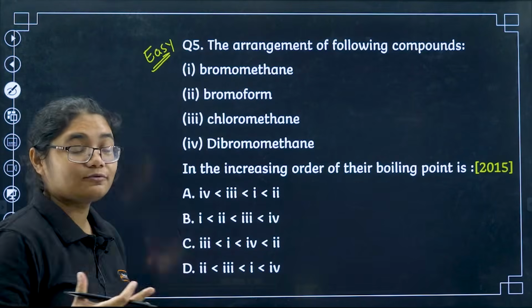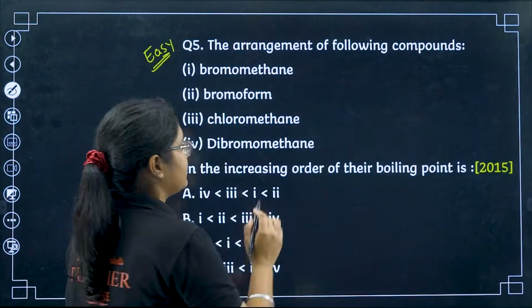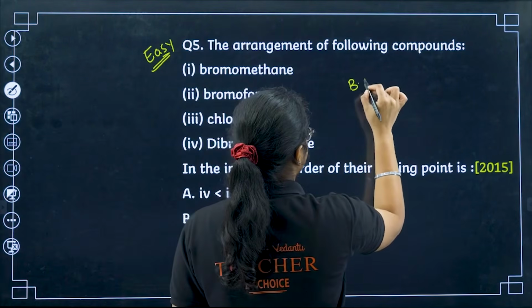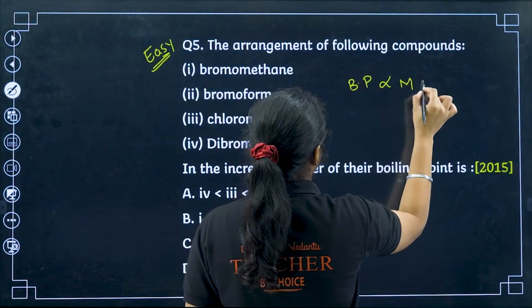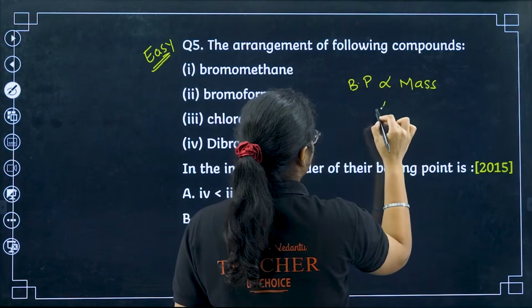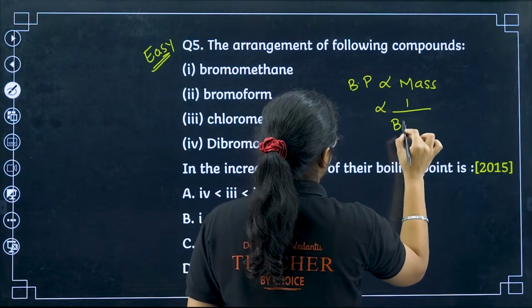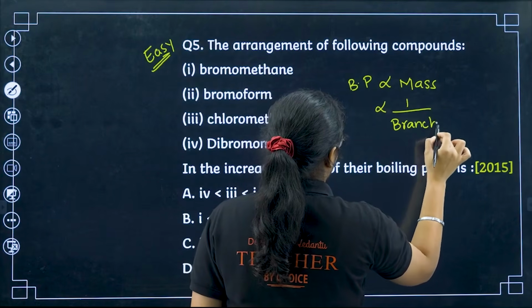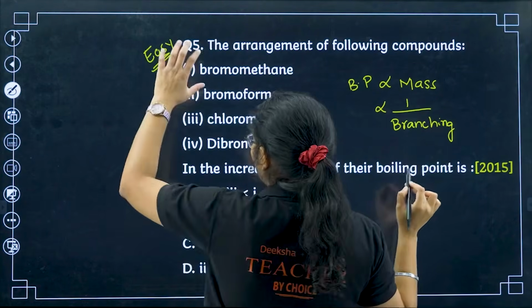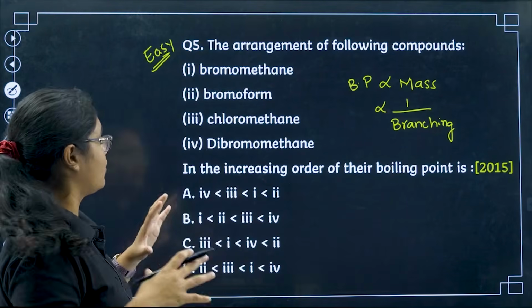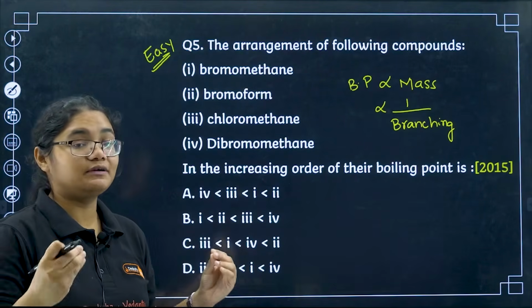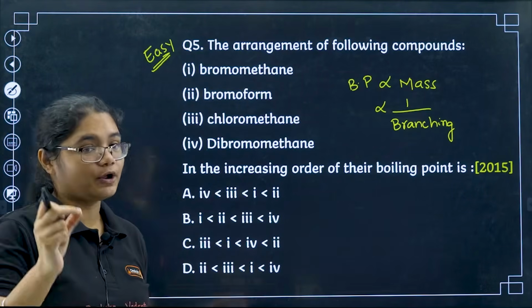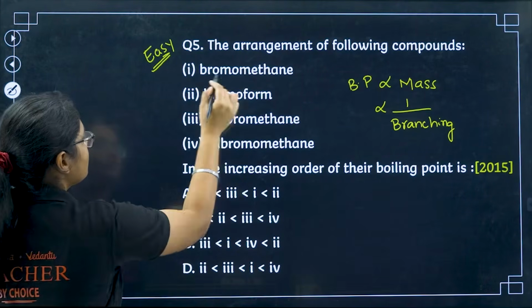So what concept have we studied regarding the boiling point? There are two things. Boiling point is directly proportional to mass, the first thing, and it is inversely proportional to branching. Okay, so what we will do, we will see all these structures, 1, 2, 3, 4, and then we will decide whose mass is more, its boiling point will also be more. So bromomethane is what?